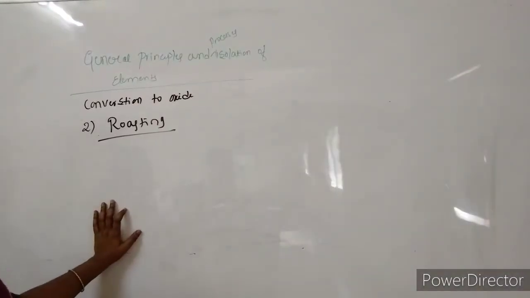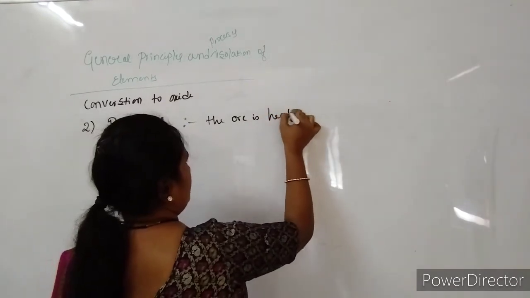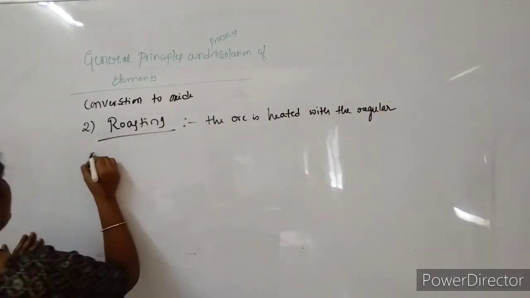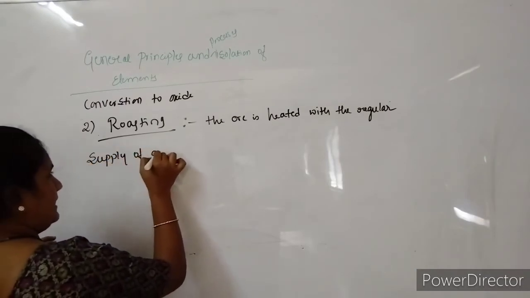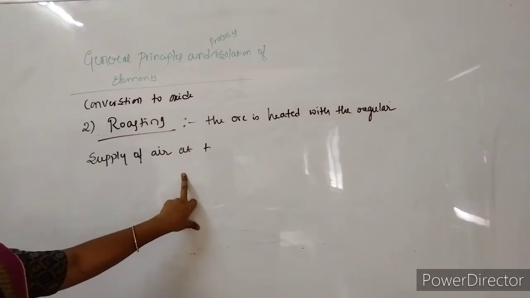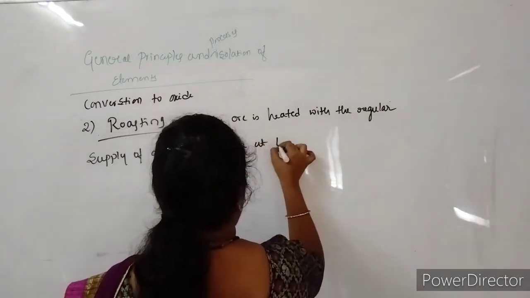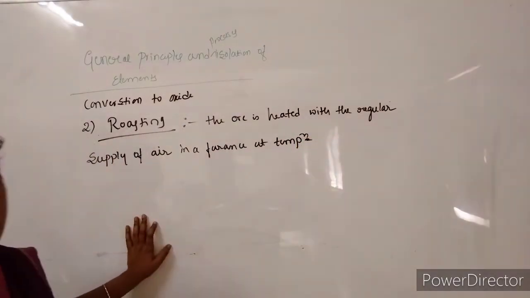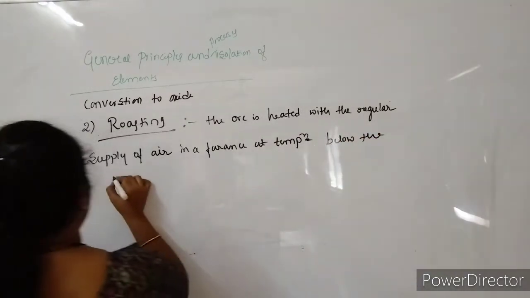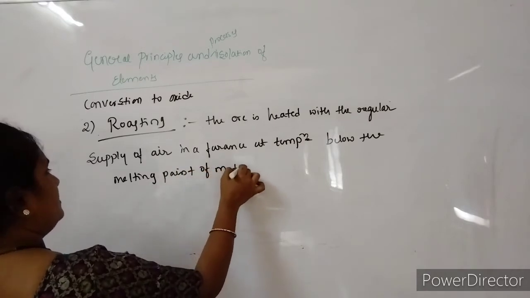So we can define roasting as: the ore is heated with the regular supply of air in a furnace at a temperature below the melting point of the metal. This is called roasting.